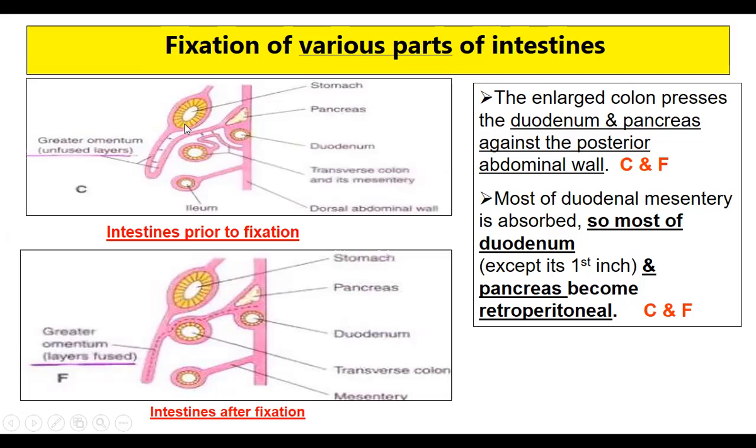If you see here, initially they will have the mesentery, as we saw before. Then they are pushed into the back of the wall. Now they become retroperitoneal. This is the pancreas, and this is the duodenum. How they become retroperitoneal, I already showed you with the previous pictures.